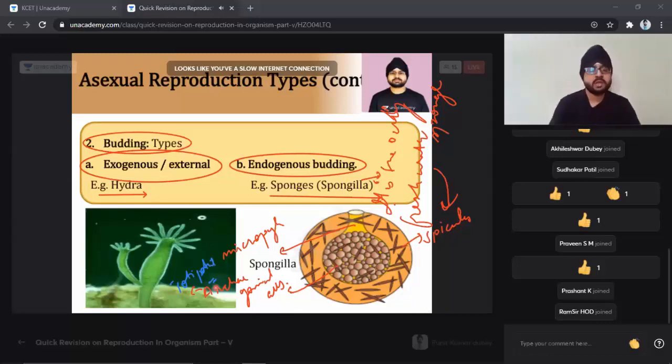Along with that, in hydra, we are going to find that there is an exogenous budding. You see, this part will cleave off. This part will cut and will be dividing. So this is the daughter hydra and this is the parent hydra. This is the daughter hydra, you can see, and the parent hydra, which separates completely. Outside it goes, and that is how it is going to be forming.